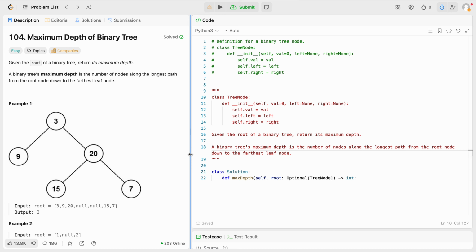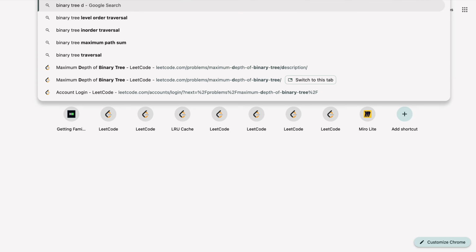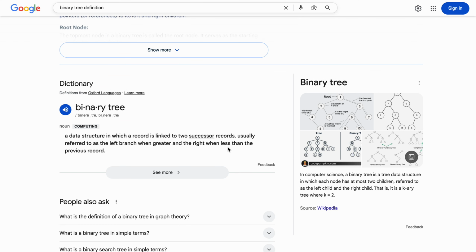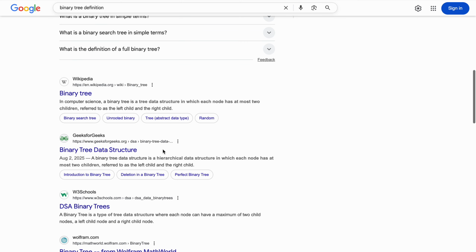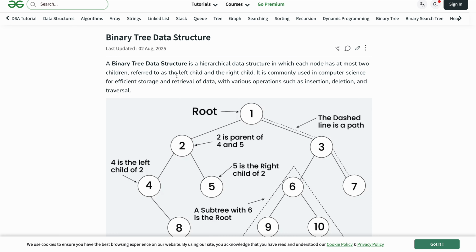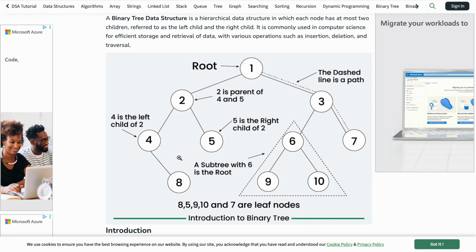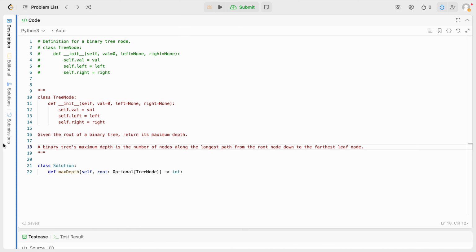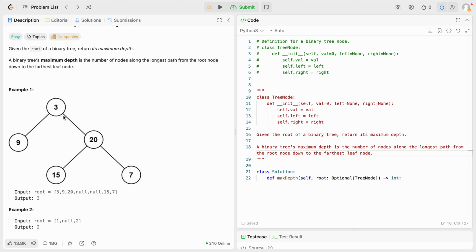Just to confirm, maybe I should search up binary tree definition, just in case. I don't want to be doing this in the wrong way. Yeah, it has at most 2 children. GeeksforGeeks, will you save the day? Yeah, it has at most 2 children. Cool. Alright. And then just to make sure I got the definition of height, 1, 2, output 3.